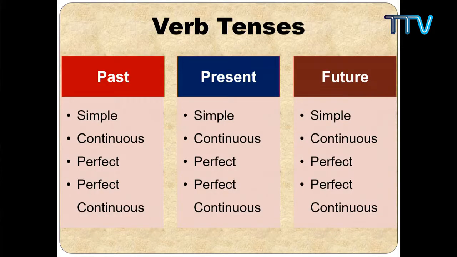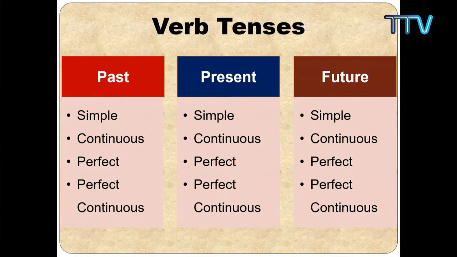So the verb tenses you are all aware of: past, present, future. These are the basic or the main category of verb tenses, and then we have for each: simple past, past continuous, past perfect, past perfect continuous tense, and simple present, present continuous, present perfect tense, and present perfect continuous tense. In the same way, we have future, right? Future simple, future continuous, future perfect continuous.